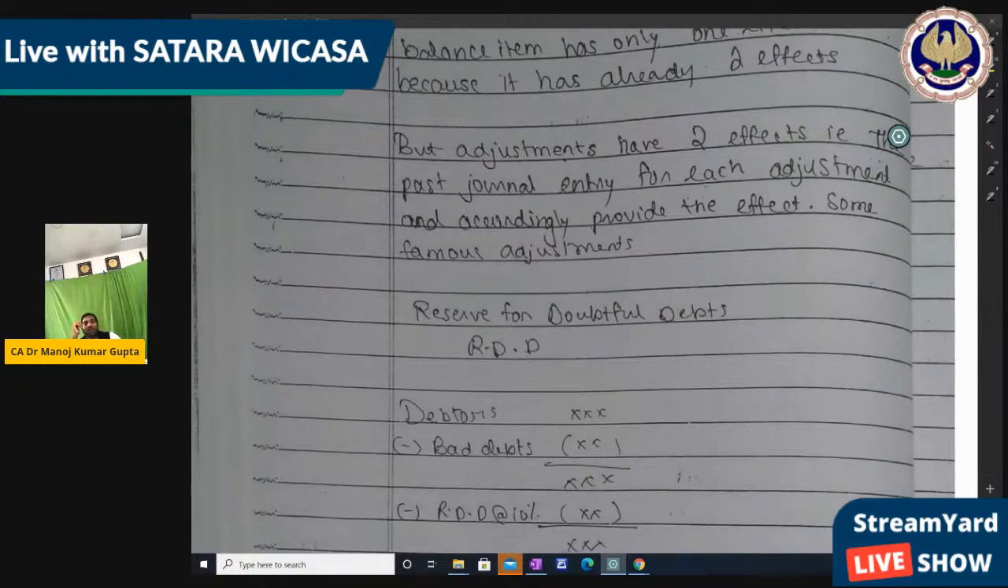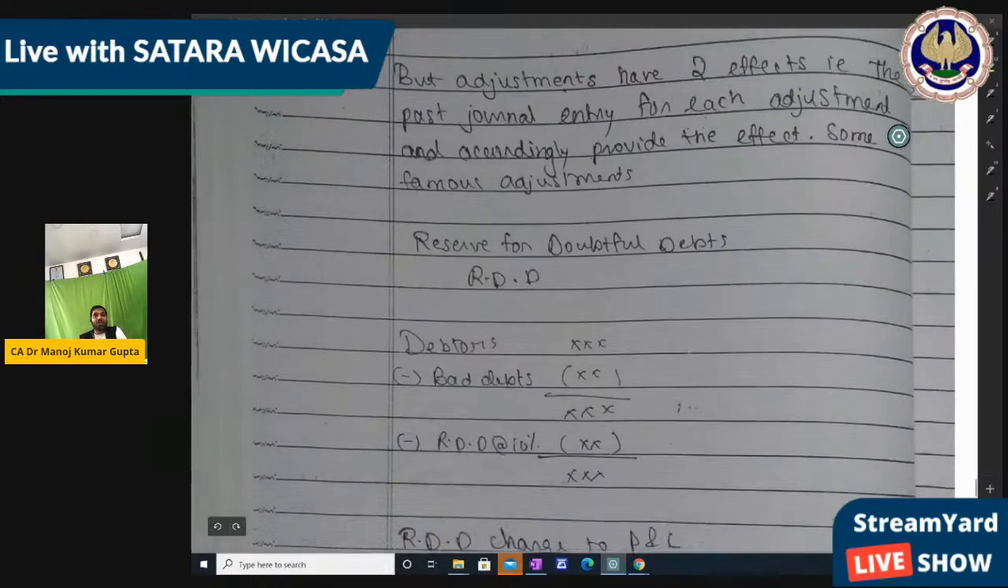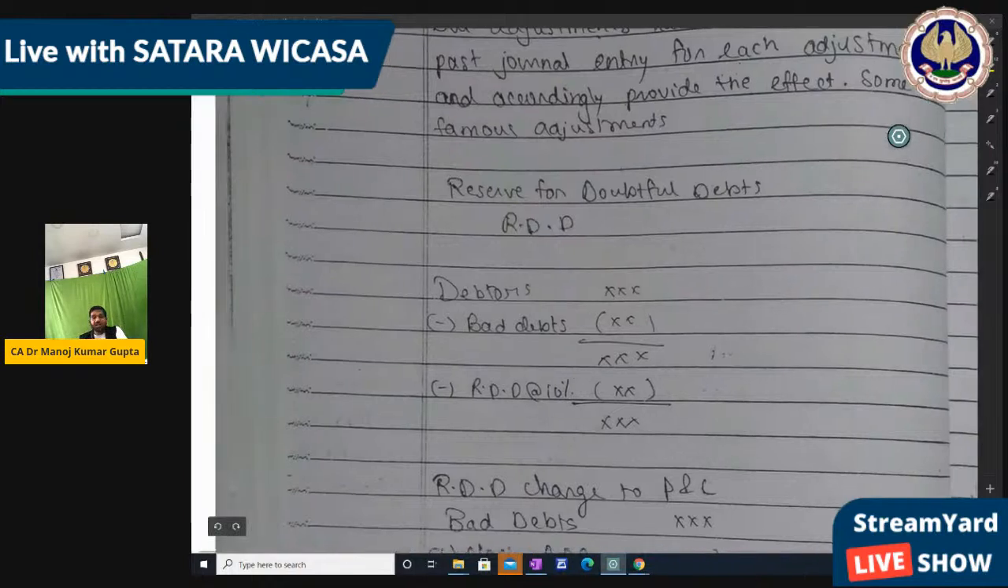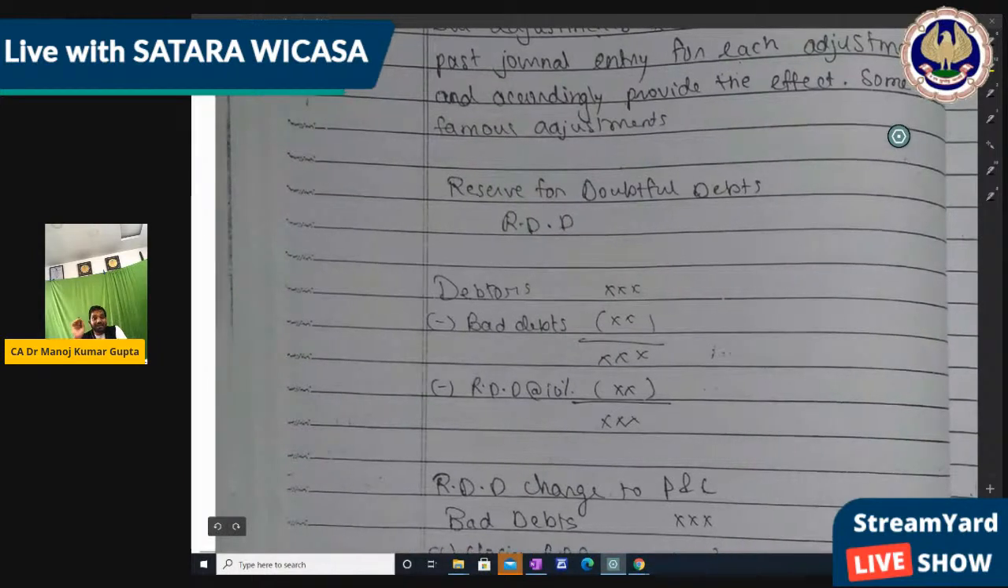Then RDD is one of the very important adjustments where students mostly get confused. It is charged on trade receivables, or you can say debtors. So first we charge bad debts on trade receivables. So debtors less bad debts, then whatever percentage is given in the question on the balance, we write RDD, right? Reserve for doubtful debt. Then that will become the net reserve. This is the net debtors.